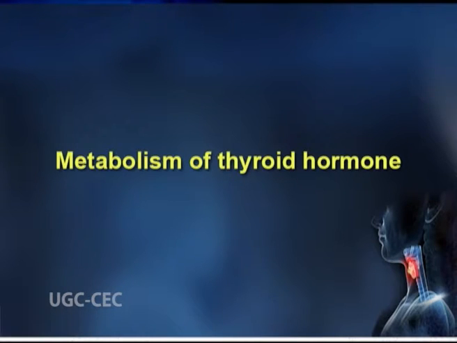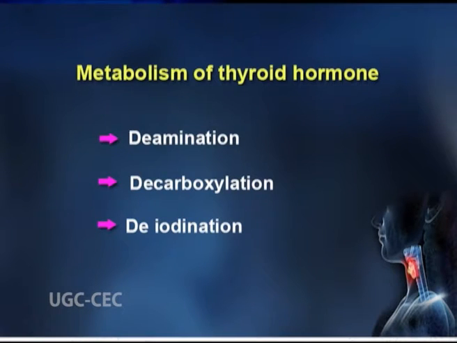Metabolism of thyroid hormone. No hormone that is produced in the body persists. Half-life periods of hormones are different depending upon functions and nature of the hormone. The thyroid hormone is chiefly metabolized in the liver and kidneys. It undergoes three main processes: deamination, decarboxylation and deiodination, due to which metabolites are formed and then excreted by urine and fecal matter.